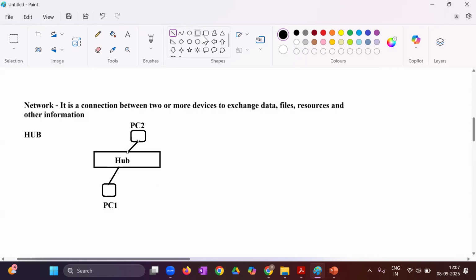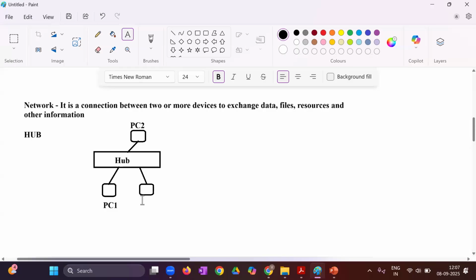Now we will take one more device, one more PC. Same, this is also connected with the hub. This is PC3. Now let's say PC1 wants to send traffic or any data to PC2.